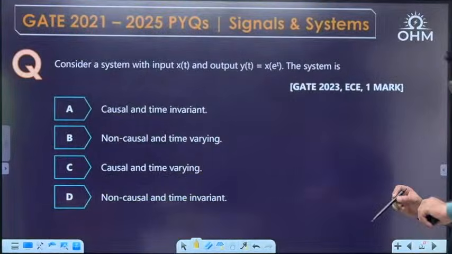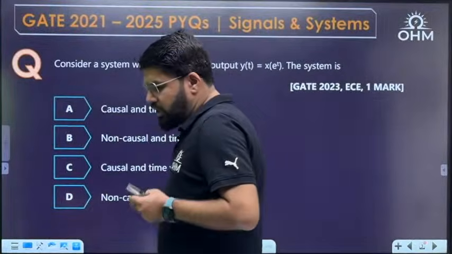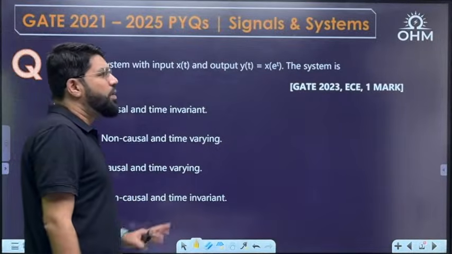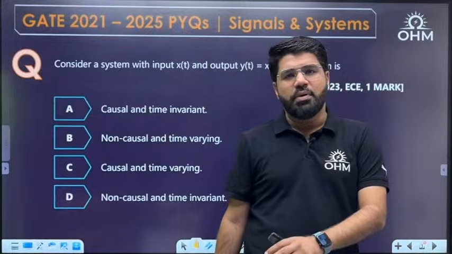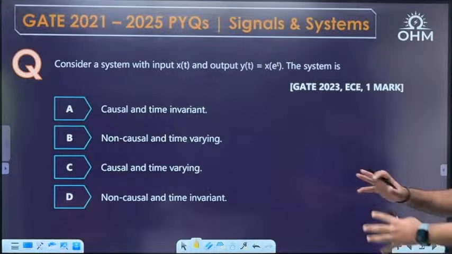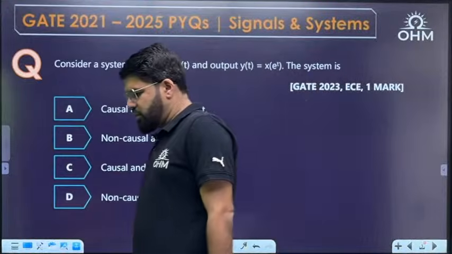Okay, number 1. There is a system with input x(t) and output y(t) given by x(e^t). GATE 2023 ECE 1 mark question. You have to comment on the causal and time varying nature of the system.